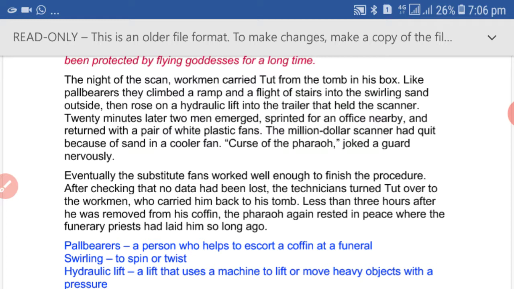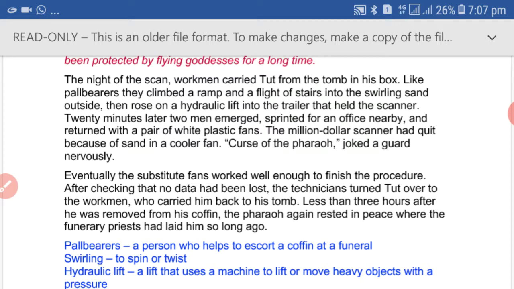After checking that no data had been lost, the technician turned over to the workmen. That means when the CT scan was completed and the technicians were sure that no data had been lost, they turned the dead body over to the workmen, who carried him back to his tomb. Less than 3 hours after he was removed from his coffin, the Pharaoh again rested in peace, where the funerary priest had laid him so long ago.